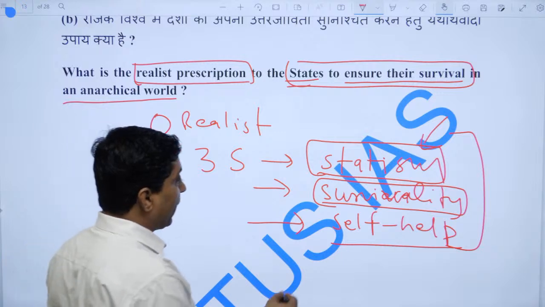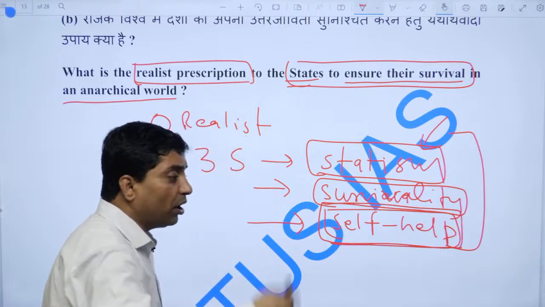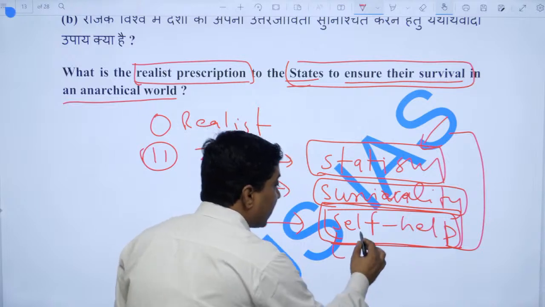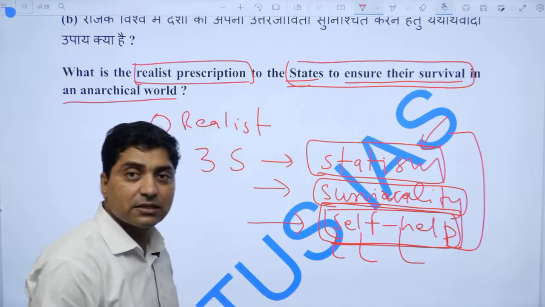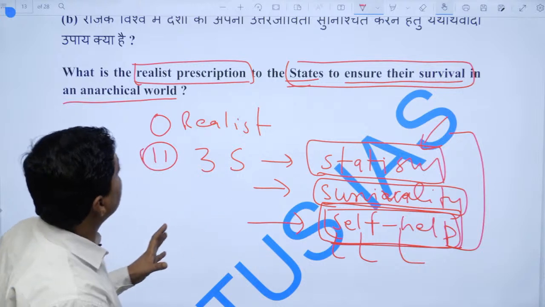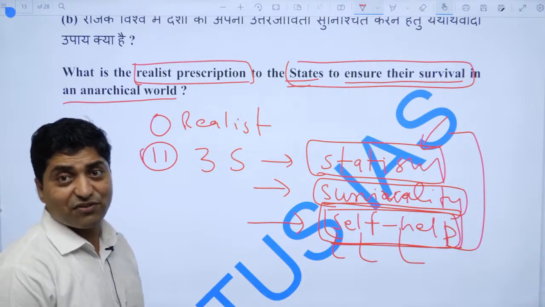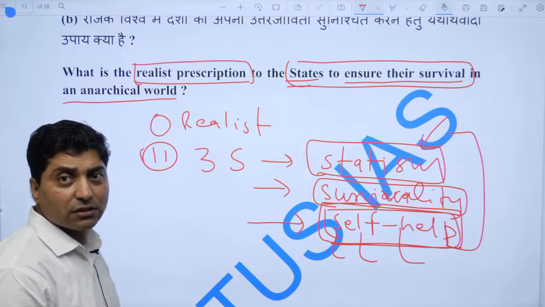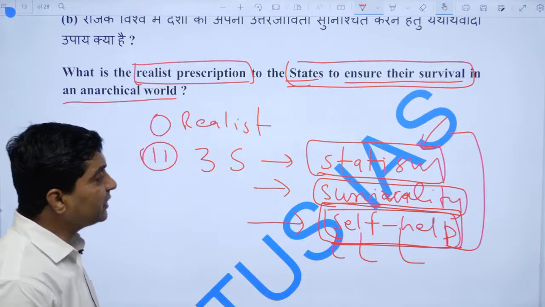And now come to self-help. What is self-help? Every country works on, for example, economic development, modernization of the military, then goes for alliances, right? So these are the three basic prescriptions of the realist to ensure survival of any country. And there are many authors you can mention here, right? Morgenthau, and then E.H. Carr, right?